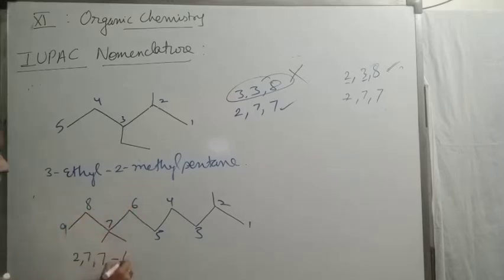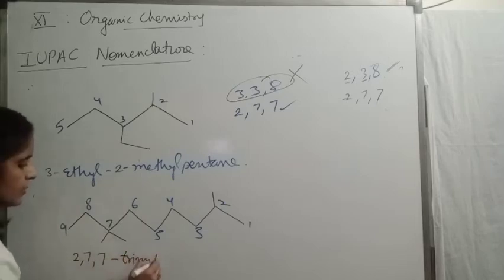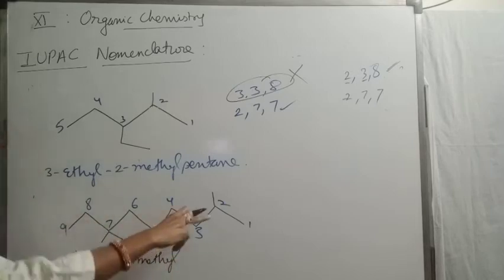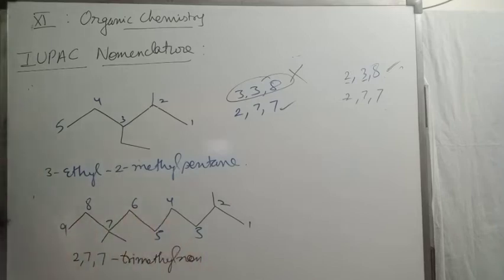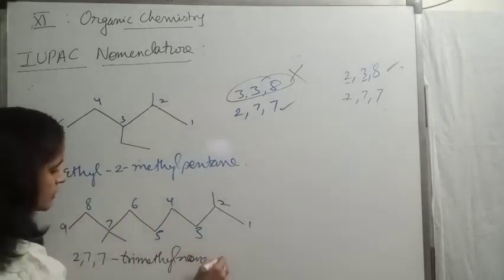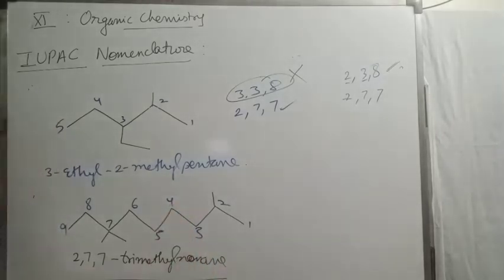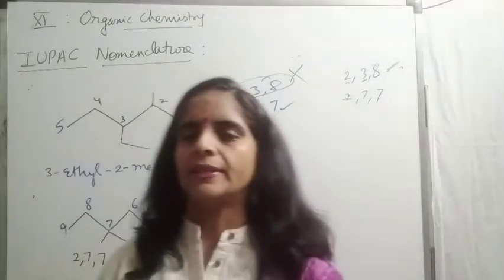For 3 methyl, I will be writing trimethyl. 9 carbon, I will be writing non. All single bond, so ane. So this is the correct name of the compound: 2,7,7-trimethylnonane.